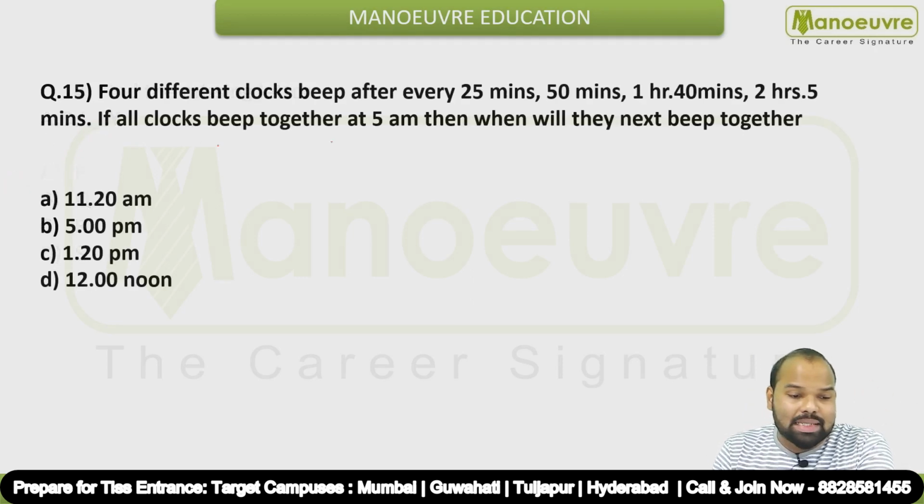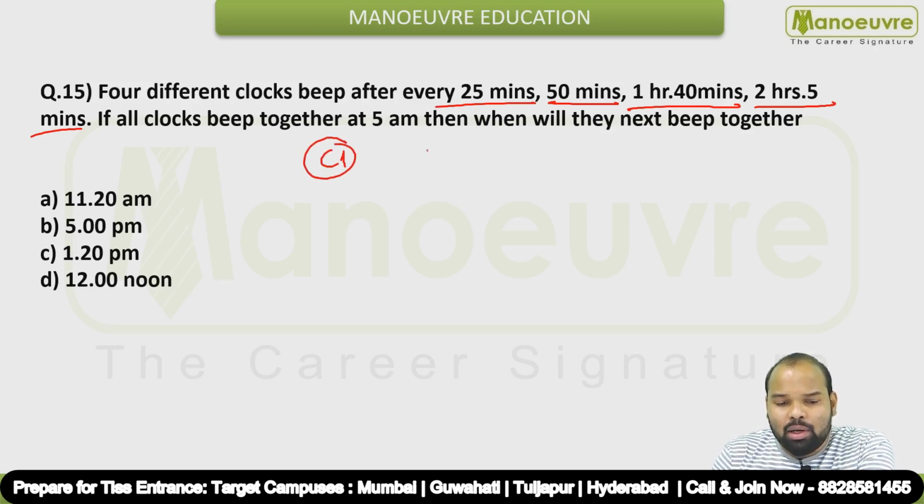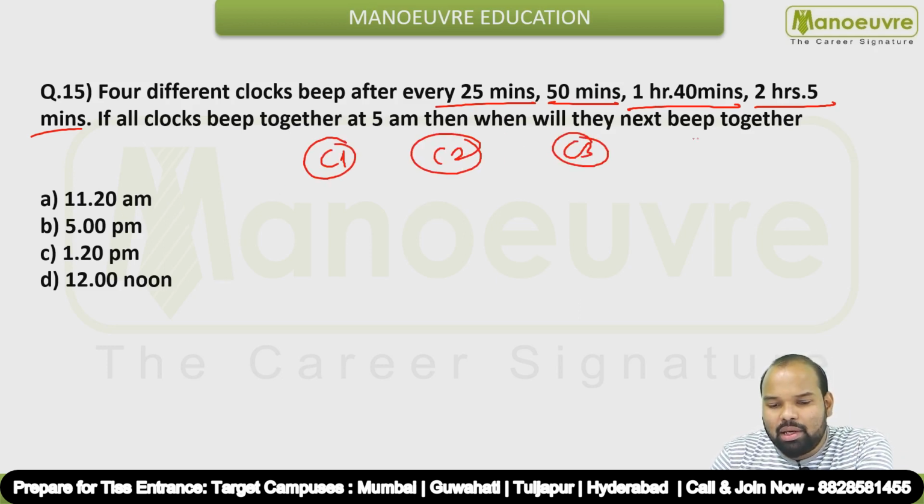Okay, so let's see the next one now. Question number 15. 4 different clocks beep after every 25 minutes, 50 minutes, 1 hour 40 minutes, 2 hours 5 minutes. If all clocks beep together at 5 am, then when will they next beep together? So this is not a clock question, guys. Okay, this question is of LCM. We have seen these type of questions as well.